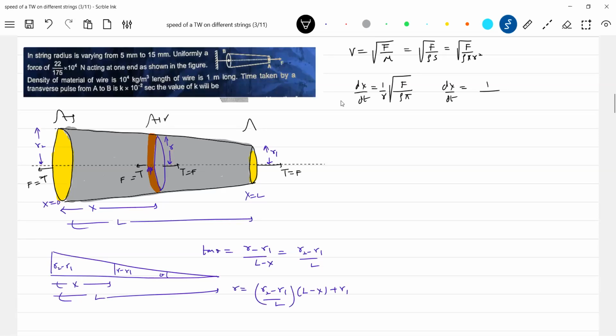Shall we do one thing? This everything I'll call alpha, and this everything beta. Later, let me introduce other things.